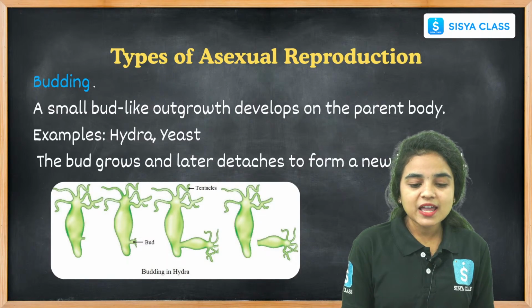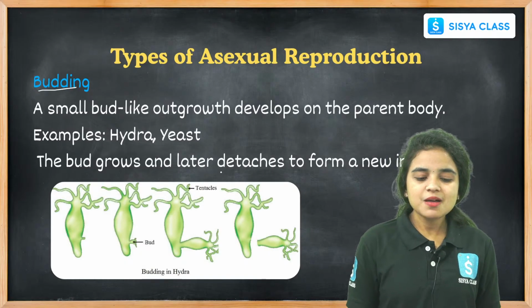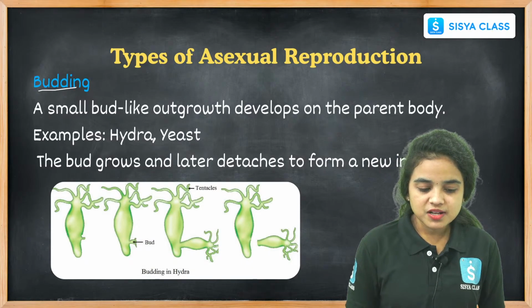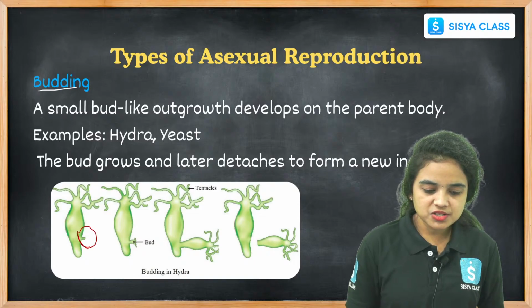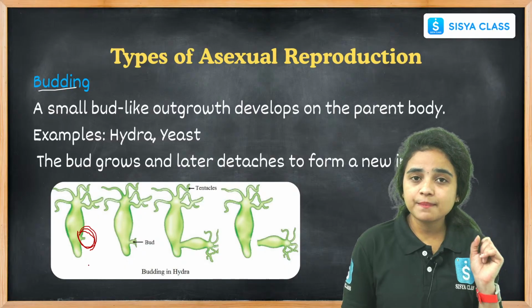The next type of asexual reproduction is budding. Budding is a simple process where a small bulb-like structure grows outside the parent body.